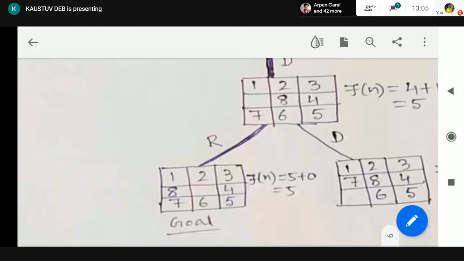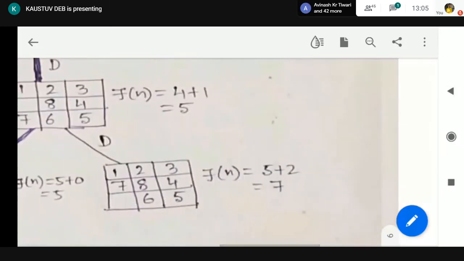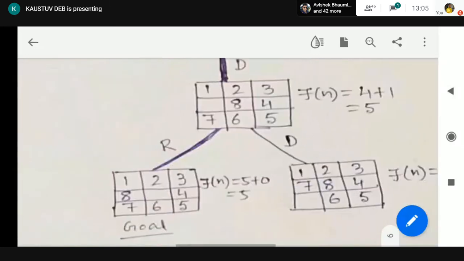So Fn equal to depth is 5 because we are in the next level, and no tile is misplaced, so Hn equal to 0. So Fn equal to 5 plus 0. And for this tile we have expanded, Fn equal to 5 plus 2, 7. So this is the goal node.